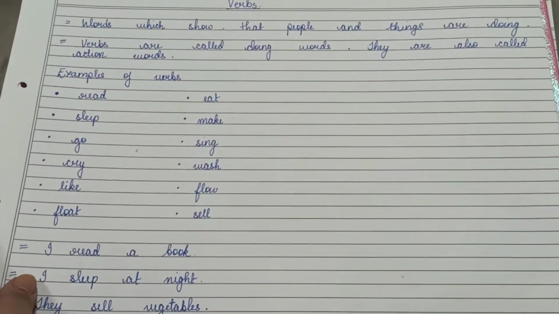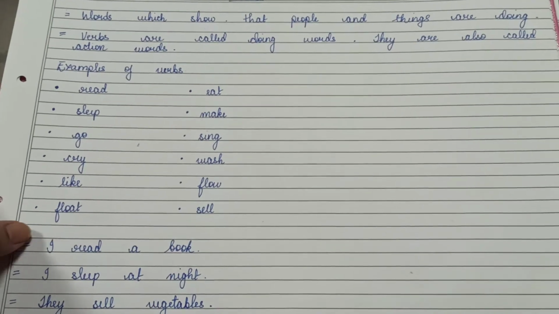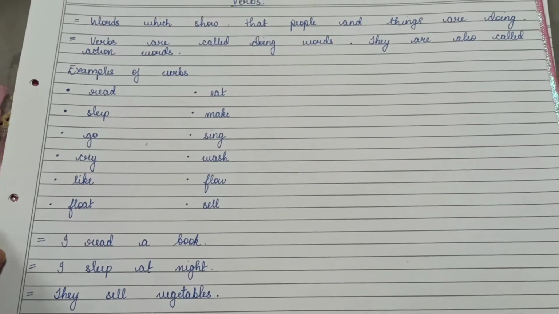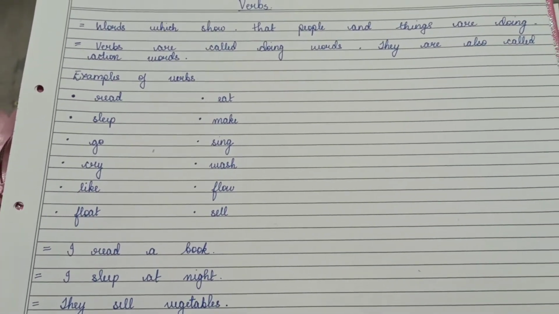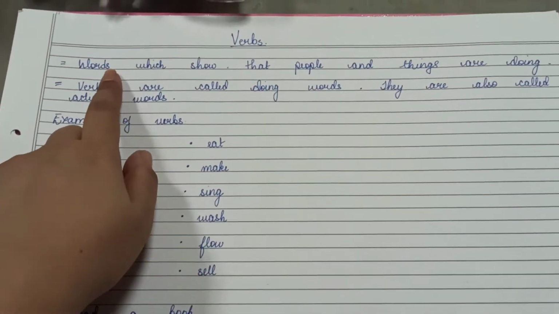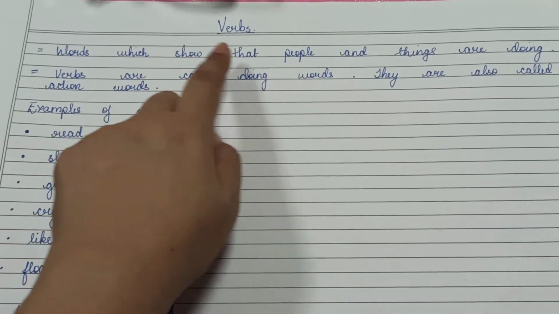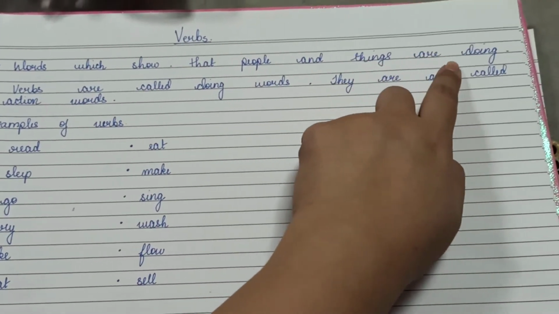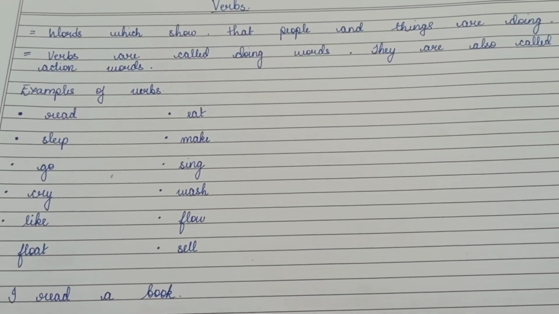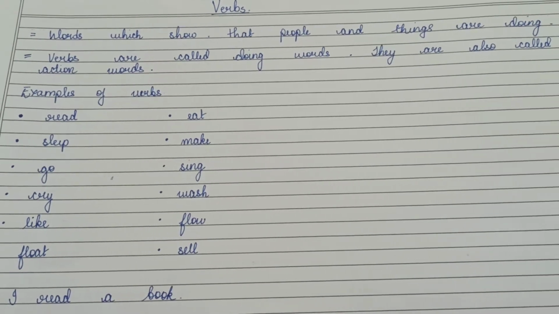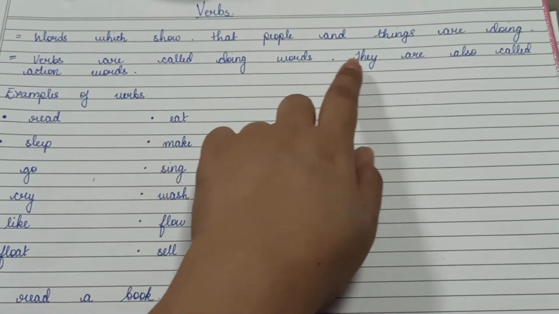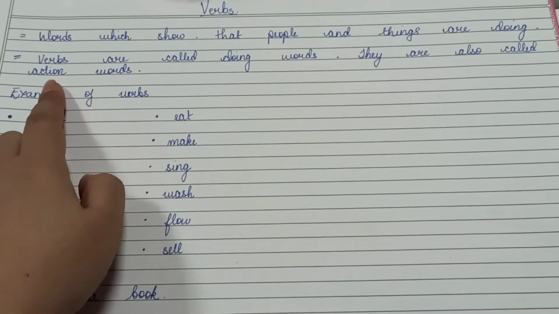In the last class, we had studied what are verbs. Then after that, we did what is simple present tense, isn't it? Okay, today, before proceeding to our new topic, first we are going to revise verbs. So what are verbs? Do you still remember? Okay, let's read it. Words which show what people and things are doing. So basically, verbs are the words which tell us what people and things are doing, isn't it? And verbs are called doing words. They are also called action words.